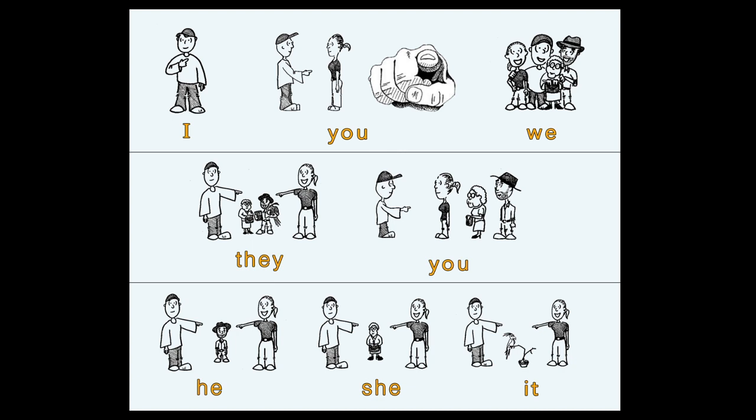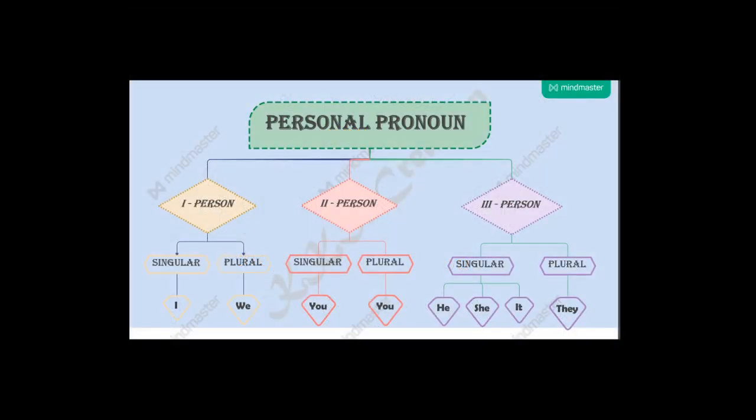And then if it is male and singular, that is he, and when pointing at a woman, that is she. And at last, it. Other than human beings, we represent the third person singular as it. So now this is the chart about personal pronouns.